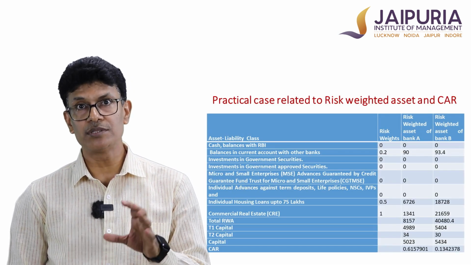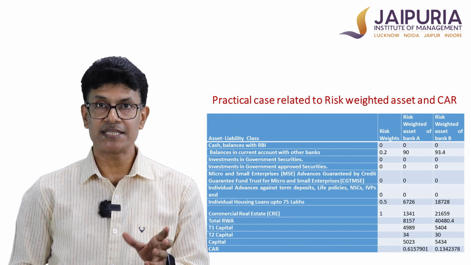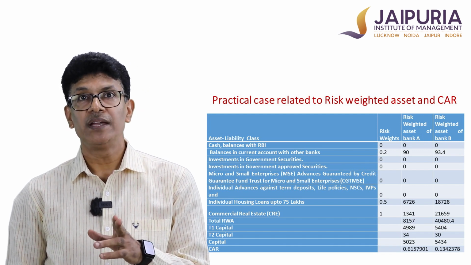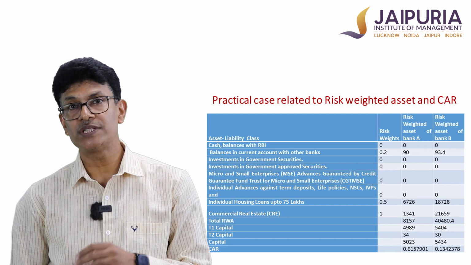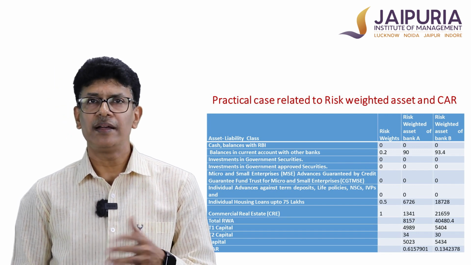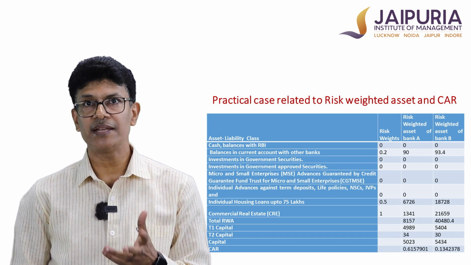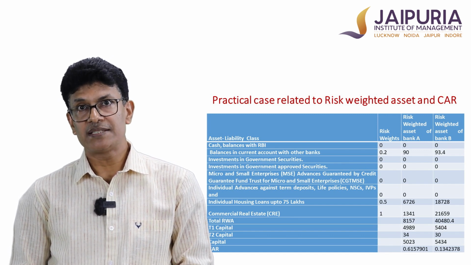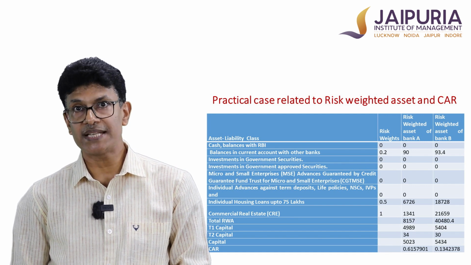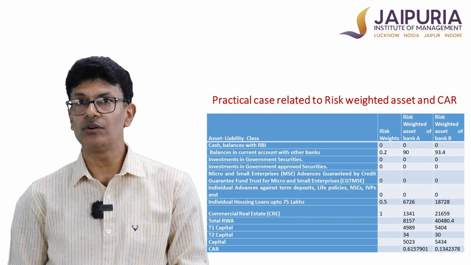So when we move on to the next slide, it gives you the solution. We have to simply multiply the assets with the risk weight. Here, if you see in the first column on the right hand side, we have got the risk weight, which we already discussed. It changes also based upon the regulatory requirements. The regulator changes it, and this forms the base of this calculation. Then in the last two columns on the right hand side, we are computing the risk weighted asset for Bank A and Bank B. For cash, because the risk weight is 0, it is 0 all over.